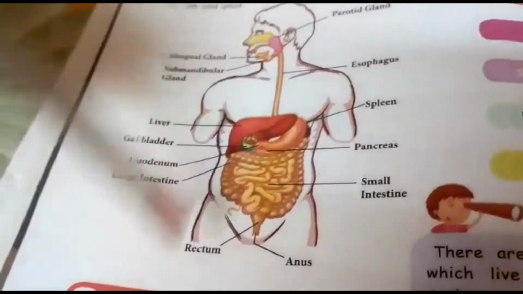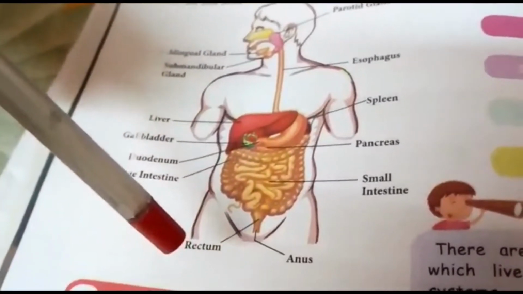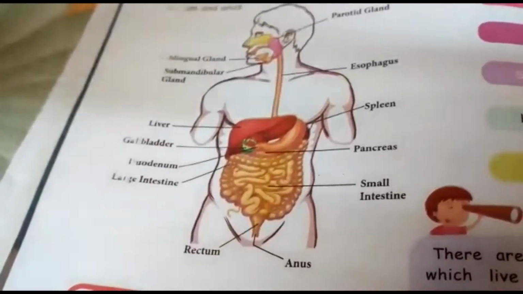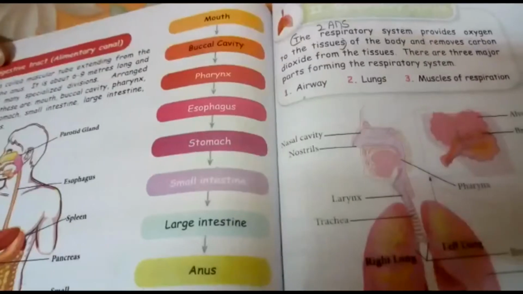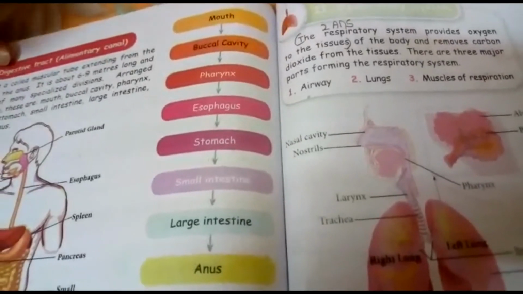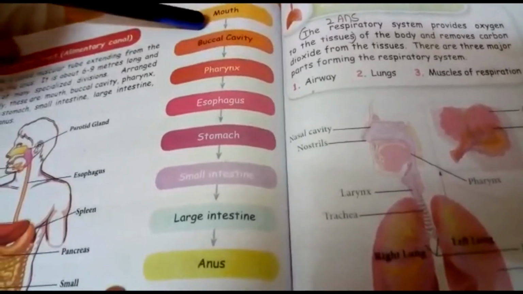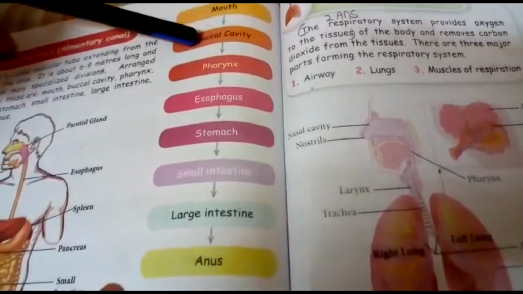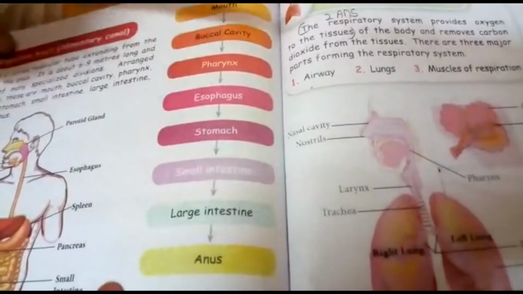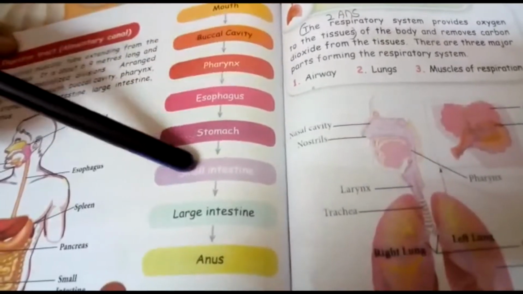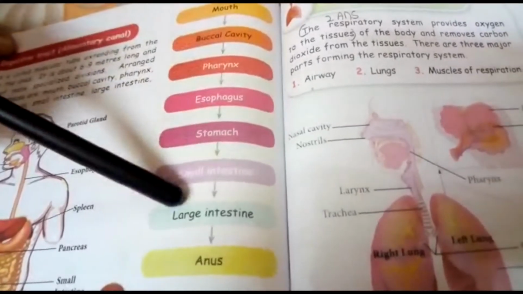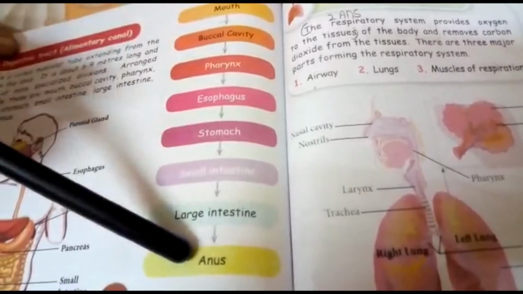This is the picture of the digestive tract. First one is mouth, buccal cavity, pharynx, esophagus, stomach, small intestine, large intestine and anus.